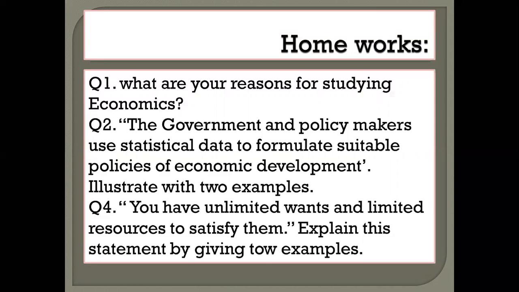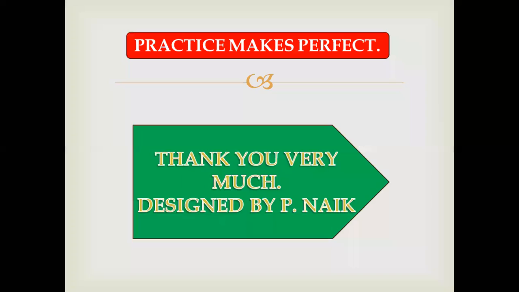Then question number 3, wrongly written as 4. You have unlimited wants and limited resources to satisfy them. It means the scarcity of resources. About the scarcity of resources, you have to explain the problem of economics, how it arises. You have to explain this statement by giving 2 examples. So you have to practice, because practice makes perfect.